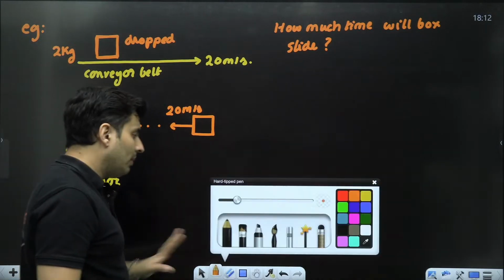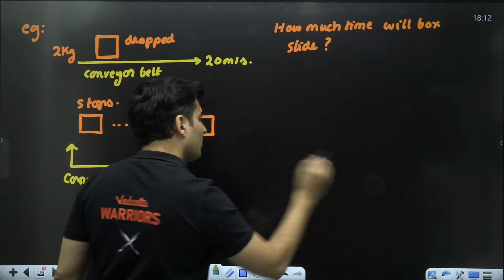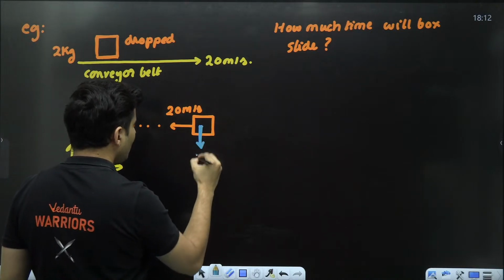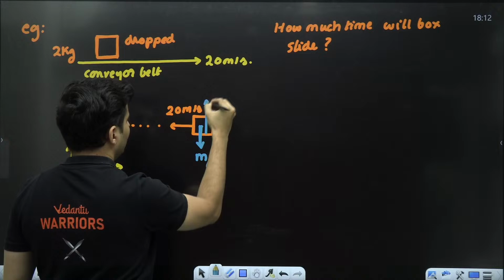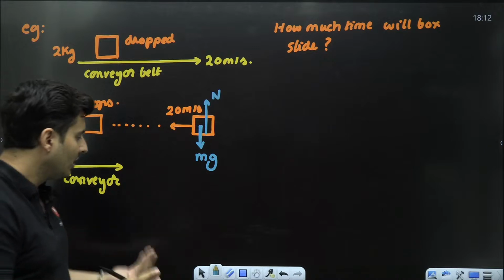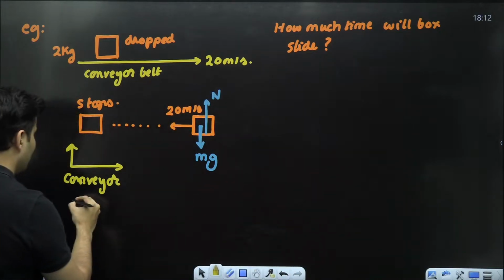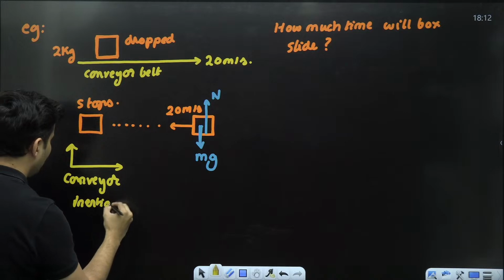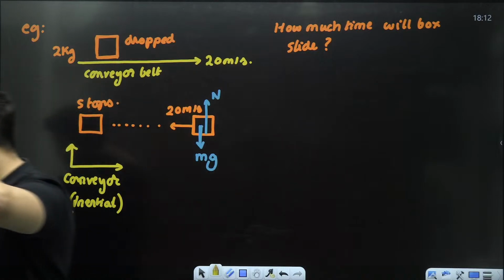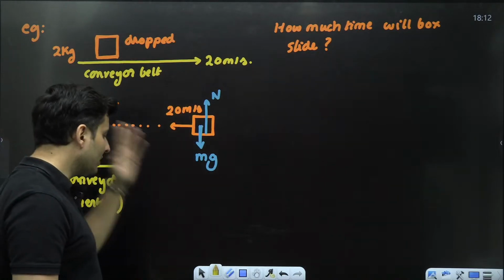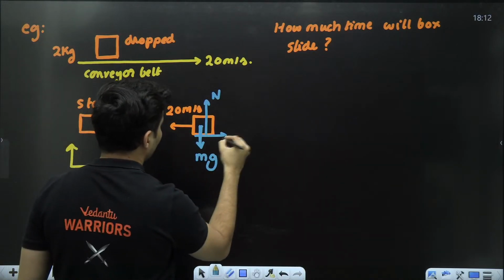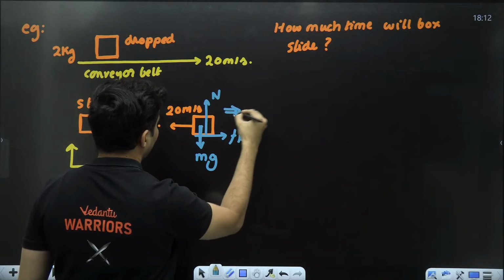Okay, even a simple problem like this has so many concepts which few teachers discuss. The forces acting on this: mg, normal, of course. This conveyor belt is not a non-inertial frame, so please do not apply pseudo force. This is highly inertial, guys. If you are asking me why it is not non-inertial, think about it. It is moving at constant speed, zero acceleration, no pseudo force. Be careful. The only horizontal force will be friction, which will cause that retardation.